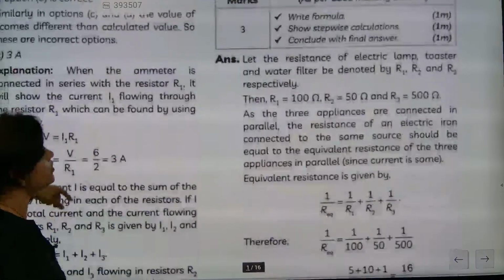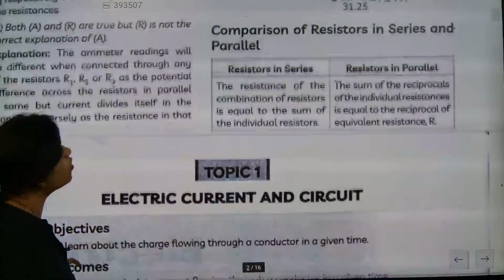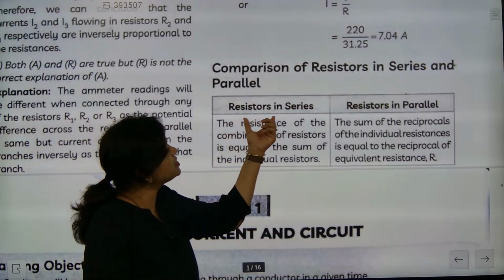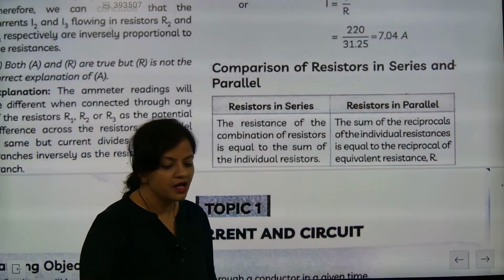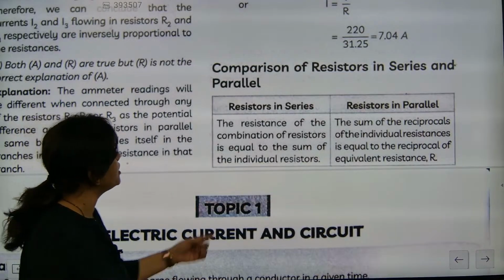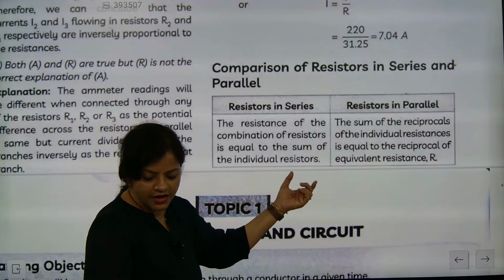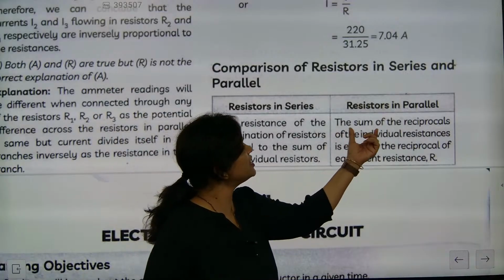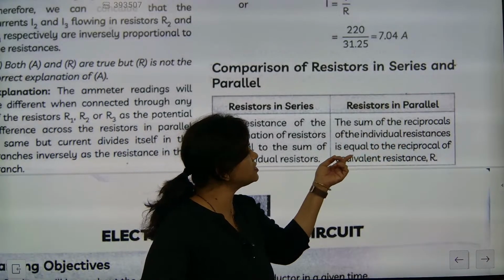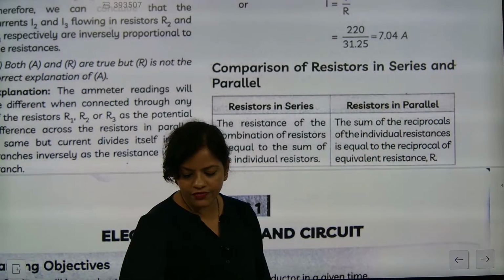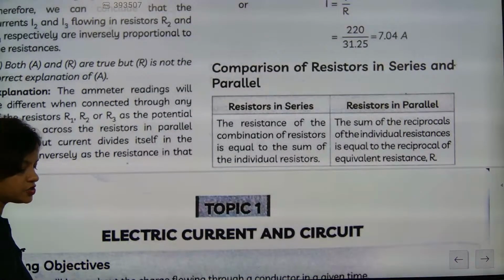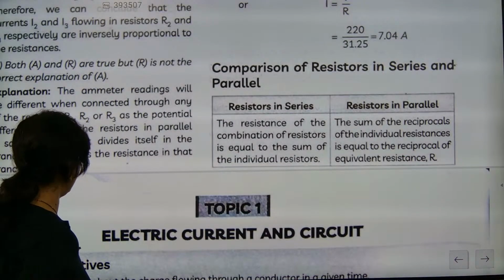So this is our first work, we must know whom we are fighting for. Resistors in series and resistors in parallel. The resistance of the combination of resistors in series is equal to the sum of the individual resistances. And in parallel, the sum of the reciprocals of the individual resistances is equal to the reciprocal of the equivalent resistance. Understood or not? This is exactly important.